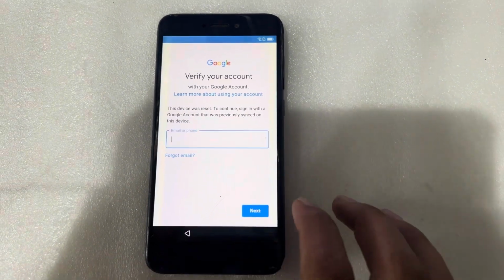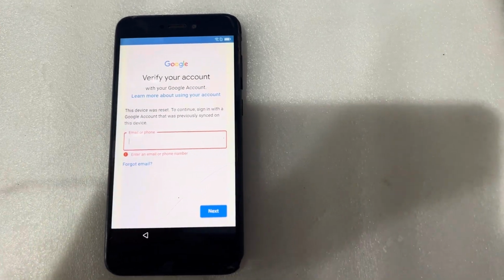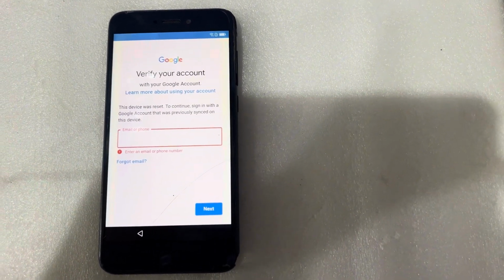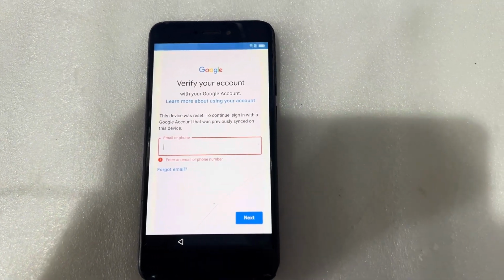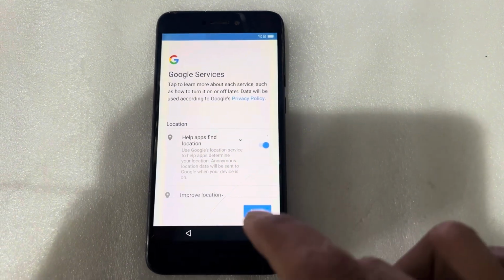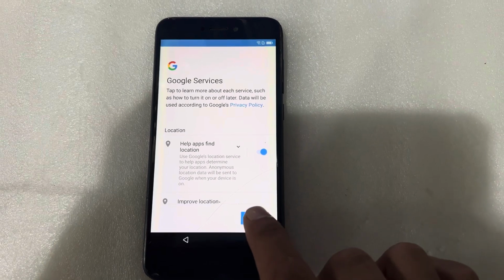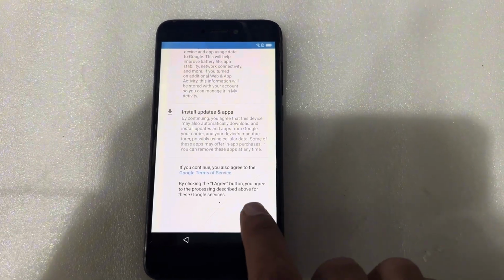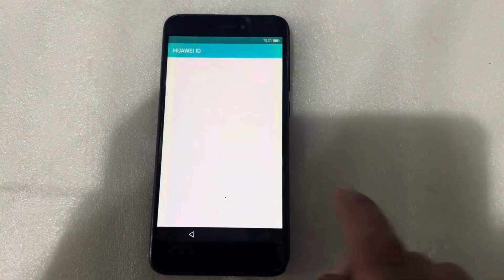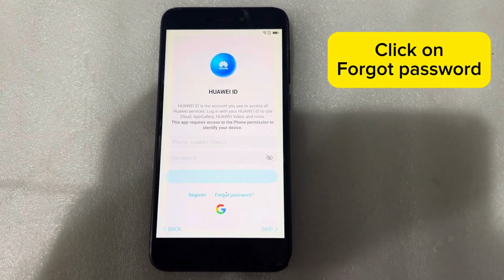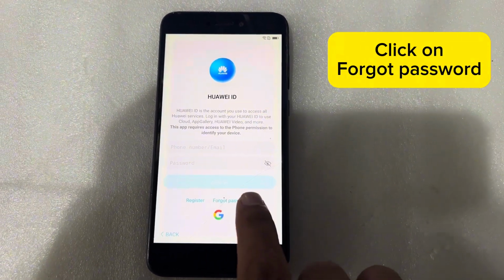You can see here. So I do not have any email ID of this phone, so I will go back, and you can see here it has become on the Google service. Now I will press on the more button, I will agree, press on the agree button. Setup is new, and forgot password, press on the forgot password.